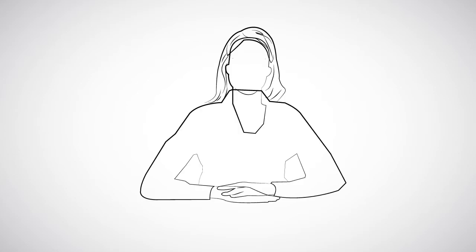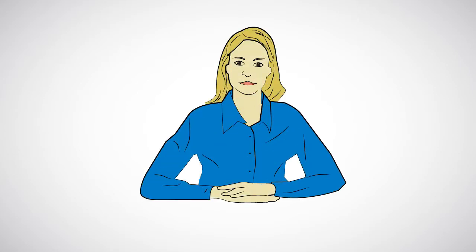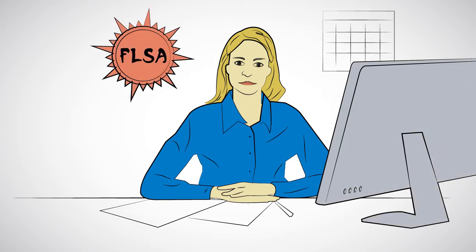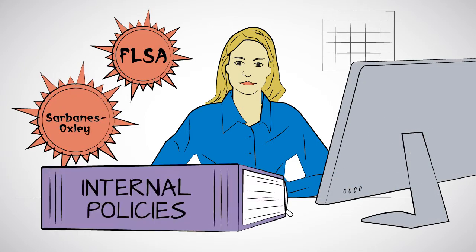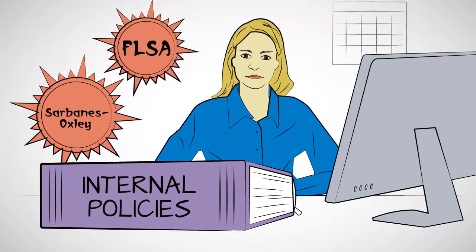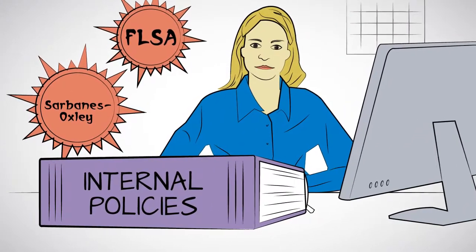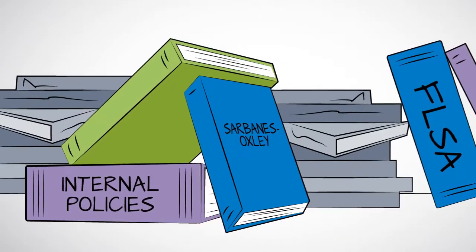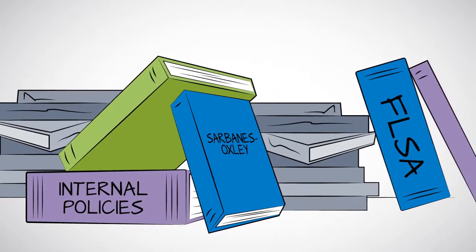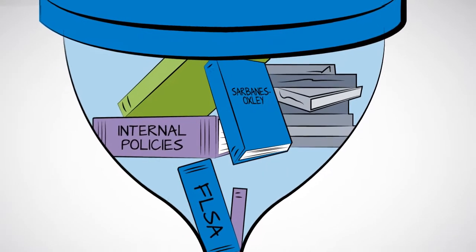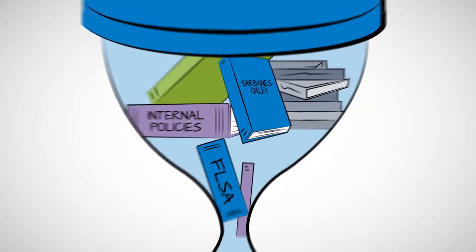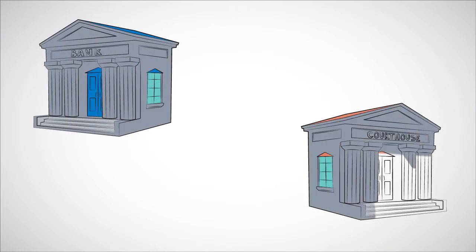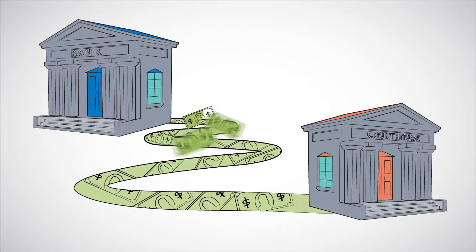Okay, when it comes to management of time and pay data, you do everything you can to stay compliant with regulations like FLSA or Sarbanes-Oxley, plus internal policies for productivity, tardiness, and time theft. But today, so many businesses are overwhelmed with the amount of time and level of detail required to play by the rules. Those manual processes are too slow and cumbersome, sometimes even hindering the compliance they're supposed to support. And all errors present a litigation risk or needless cost.